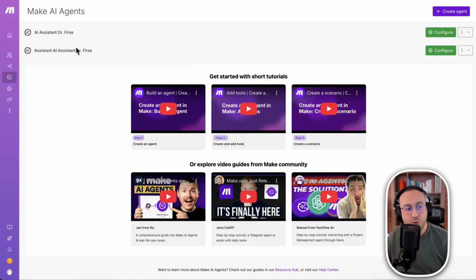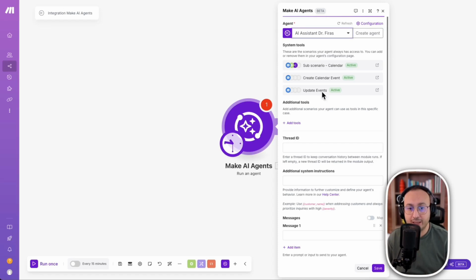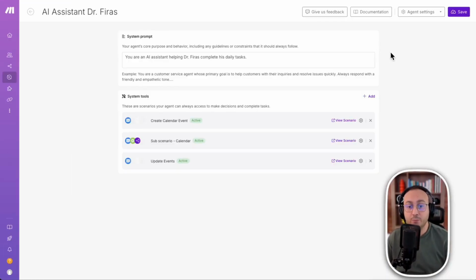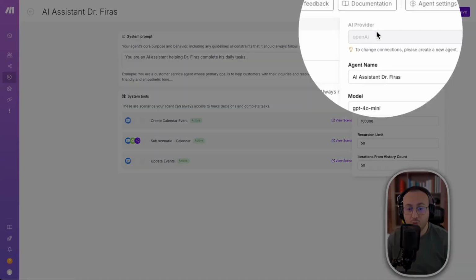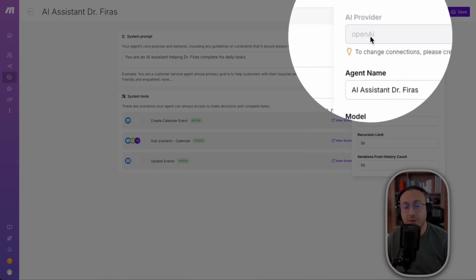So there is a small drawback. In fact, when I reuse an agent, you will see that, for example, here, when I go into the agent's configuration, I cannot change or modify the model used by this agent. Meaning that here, look, if I want to change, for example, this agent works with a different model. I want, for instance, to use another technology. I want it to be connected, for example, with Groq.